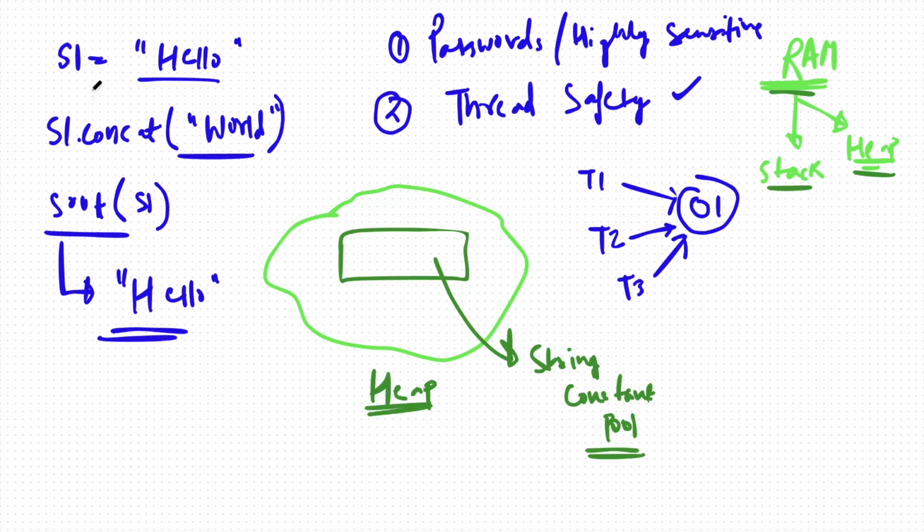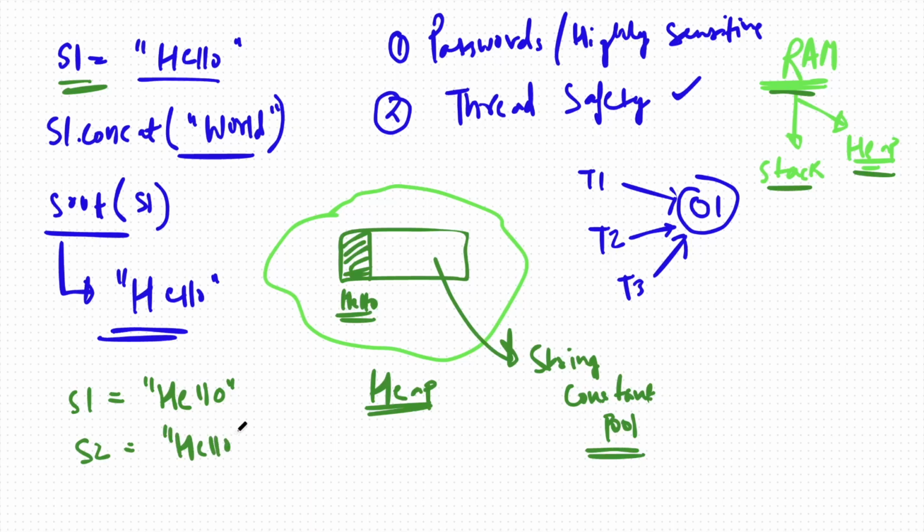So just now we have written s1 is equal to hello. So basically what it will do is take a memory and create a new object over here which says hello. Alright, and let's say you have s1 is equal to hello, and s2 is also equal to hello.